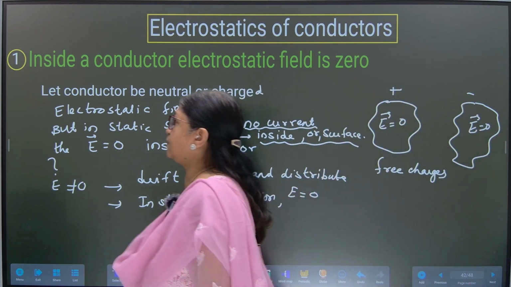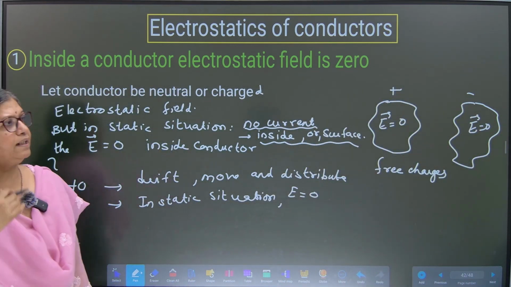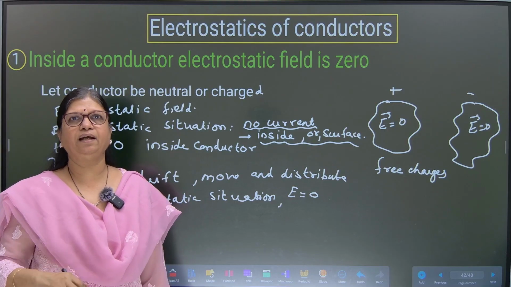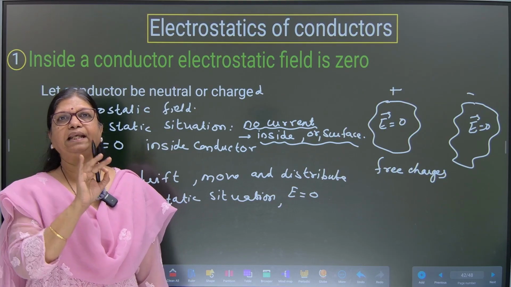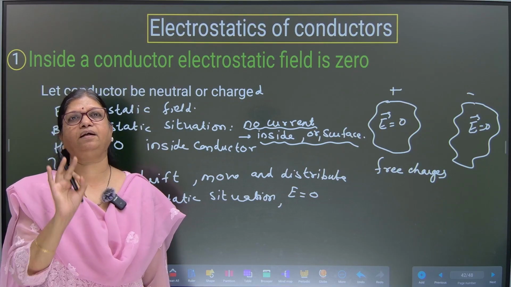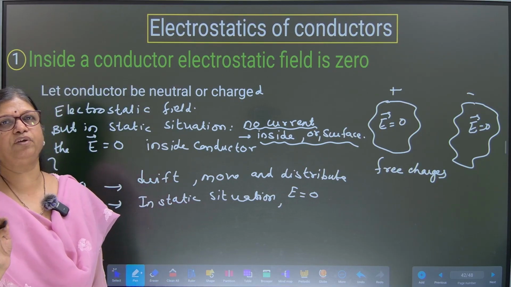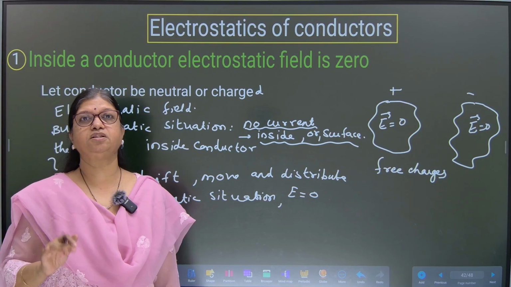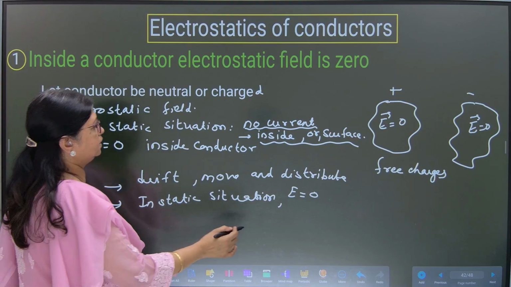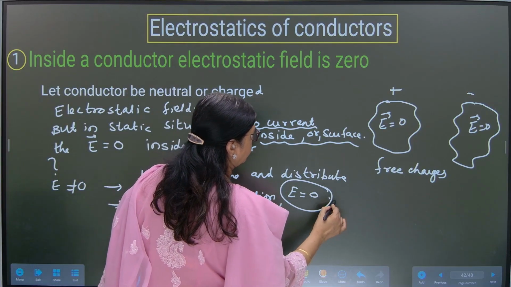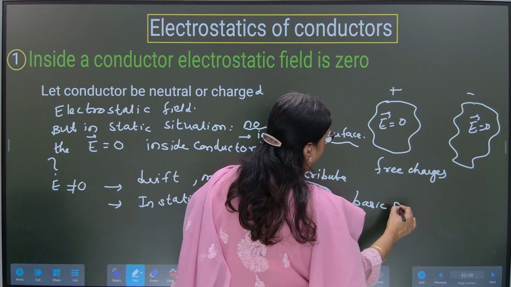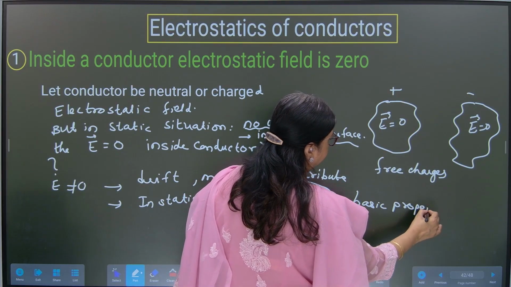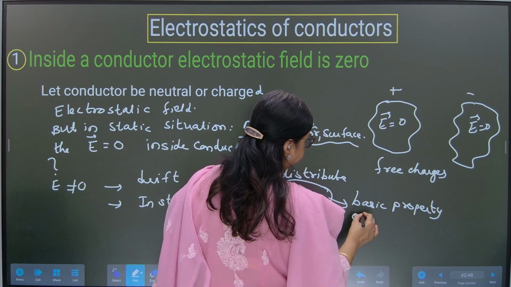Let the conductor be neutral, let it be charged, let it have a field, but the electric field inside a conductor will be definitely 0, and this is the basic property of a conductor.